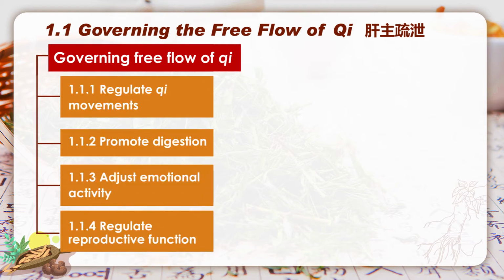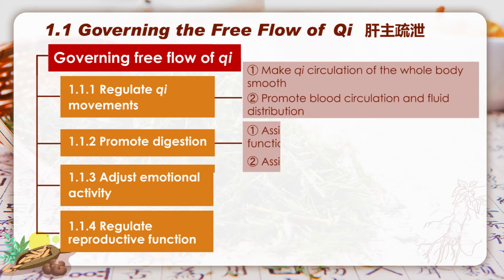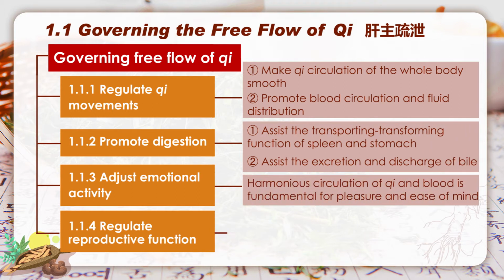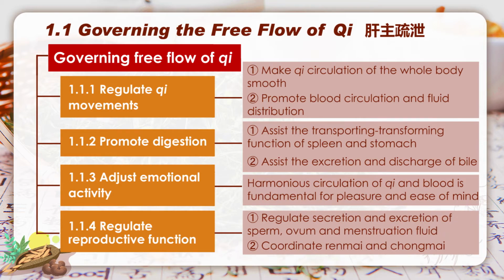Alright, firstly, let's see how liver governs the free flow of qi. This function involves the following four aspects: regulating qi movements, promoting digestion, adjusting emotional activity, and regulating reproductive function. As we learned in the section on lung, lung bears the physiological features of ascent and dispersion, purification and descent.